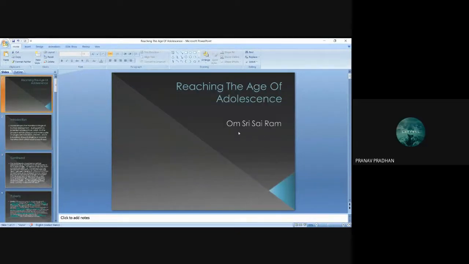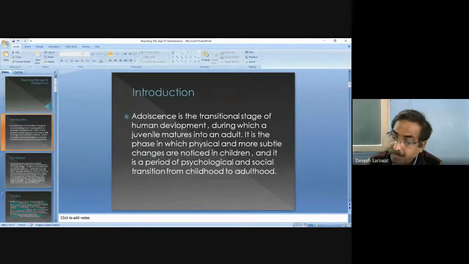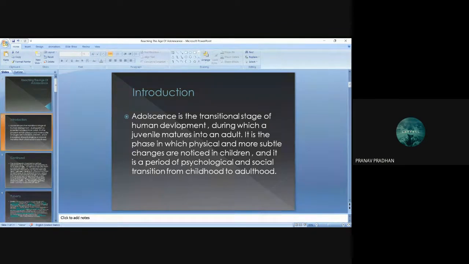Om Shri Sairam, respected teacher and my dear friends. My PPT is about reaching the age of adolescence. Introduction. Adolescence is the transitional stage of human development during which a juvenile matures into an adult. It is the phase in which physical and more subtle changes are noticed in children, and it is a period of psychological and social transition from childhood to adulthood.